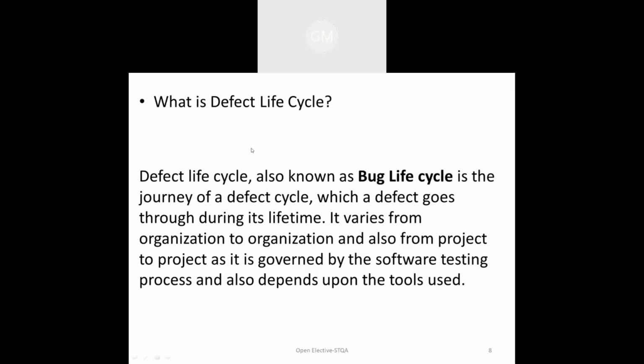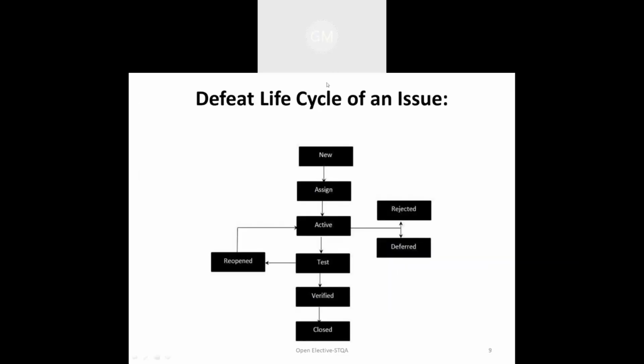Now, the defect cycle mainly consists of 6 stages, which are listed here. In all these 6 stages, whenever we are dealing with this defect, first of all, that defect is new.